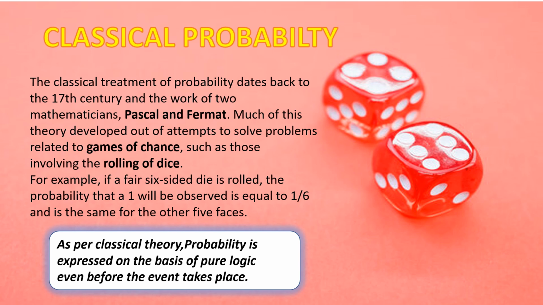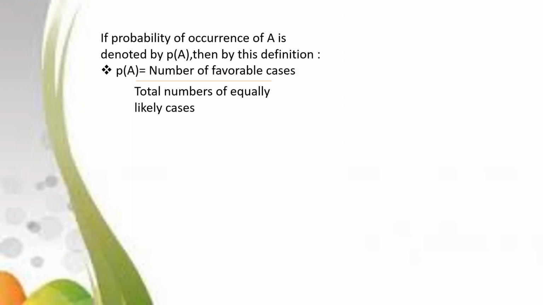Okay, so even before the event takes place, we can predict the chance of occurrence of a certain event using pure logic. That is known as the classical theory of probability. Here there is a formula for probability calculation. The probability of occurrence of an event A is equal to the number of favorable cases divided by the total number of equally likely cases, that is, the total number of possible outcomes. So that is the equation for calculating probability.